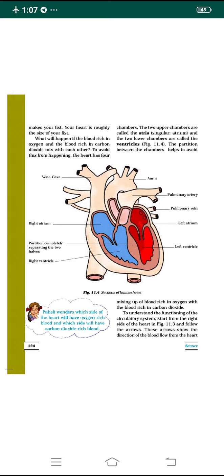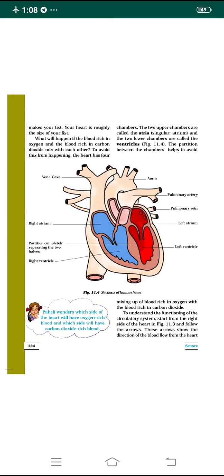Veins are the vessels which carry deoxygenated blood, which is carbon dioxide-rich blood. It carries all the waste, the carbon dioxide which is not useful for our body, from all the cells back to the heart, from where it is transported to the lungs and removed.